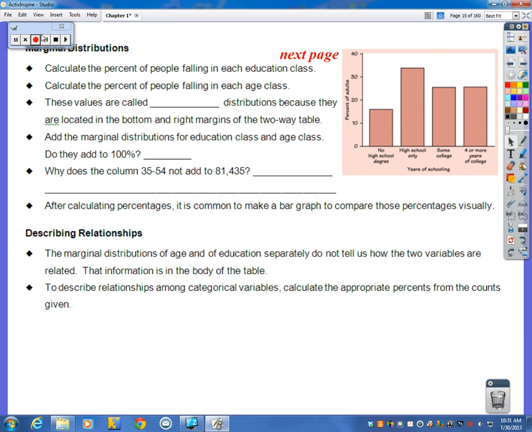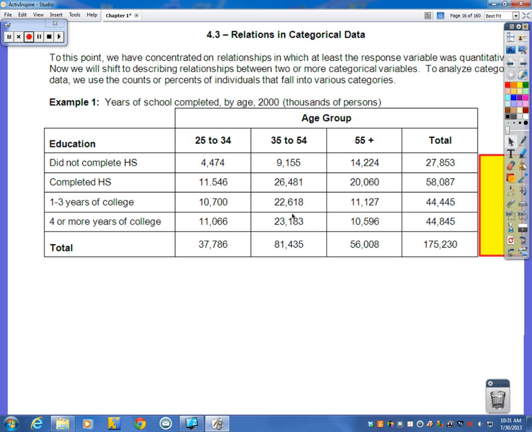The first thing we're going to do is calculate things called marginal distributions. First, we calculate the percent of people falling in each education class. We had 4 options: people who didn't complete high school, completed high school, have 1 to 3 years of college, or 4 or more years. I'm looking at my totals for each education class.